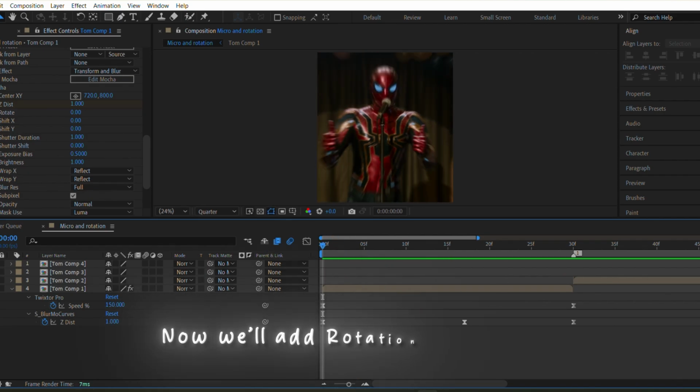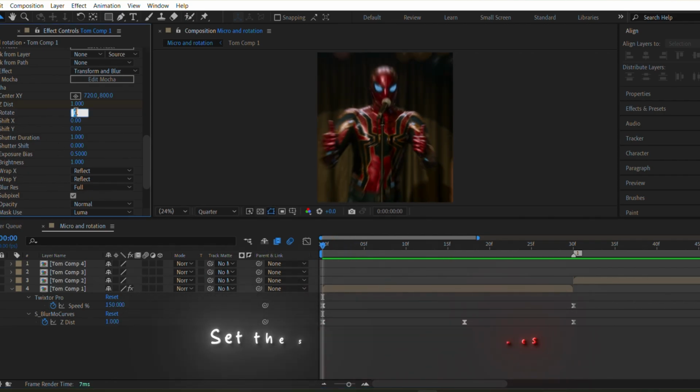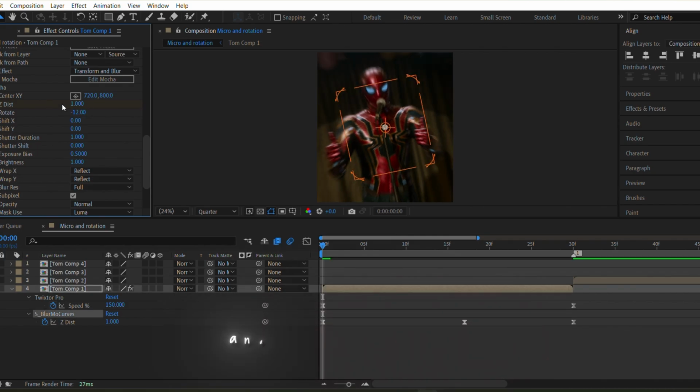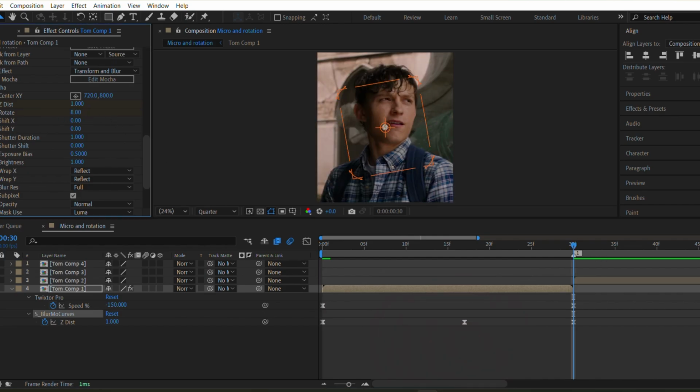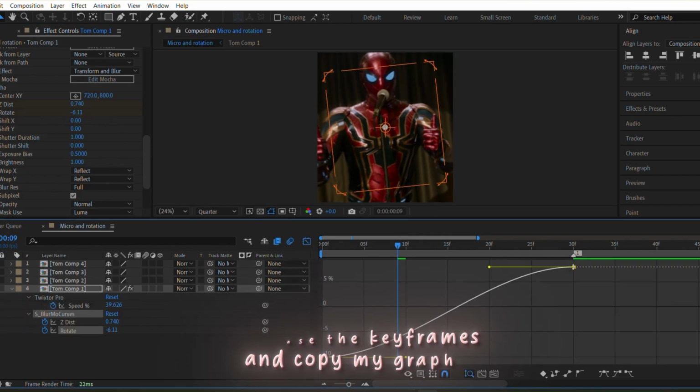Now we will add rotation keyframes. Set the starting value to -10 and the ending value to 8. Easy ease the keyframes and copy my graph.